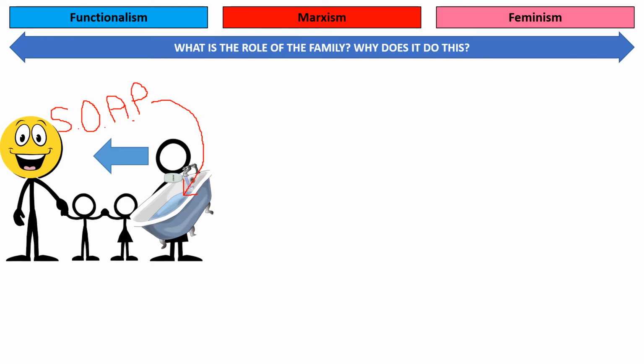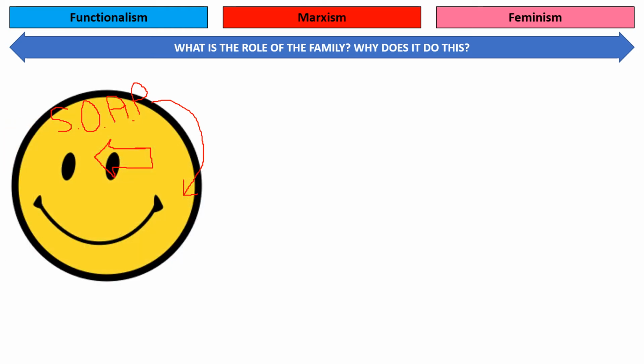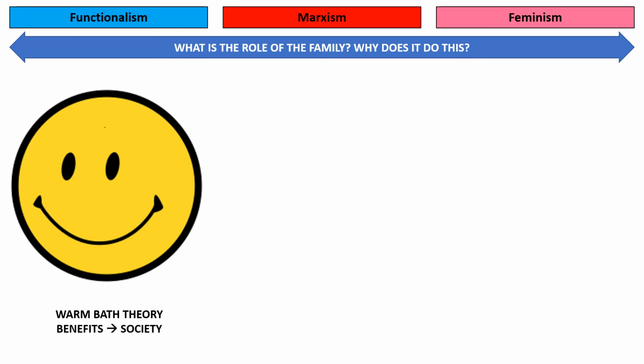Now, this is, as the arrow indicates, a one-way process. Women stabilize men's adult personalities. One big criticism of some of these theories is that they don't recognize who stabilizes the women. But this process takes place, and this is for the good of society as a whole. So society benefits from men and adults being stabilized, and this is part of the two functions of the family that Parsons introduced. So ultimately, the key role of the family is to act as a warm bath, and that, from Parsons' two-function theory, benefits society as a whole.